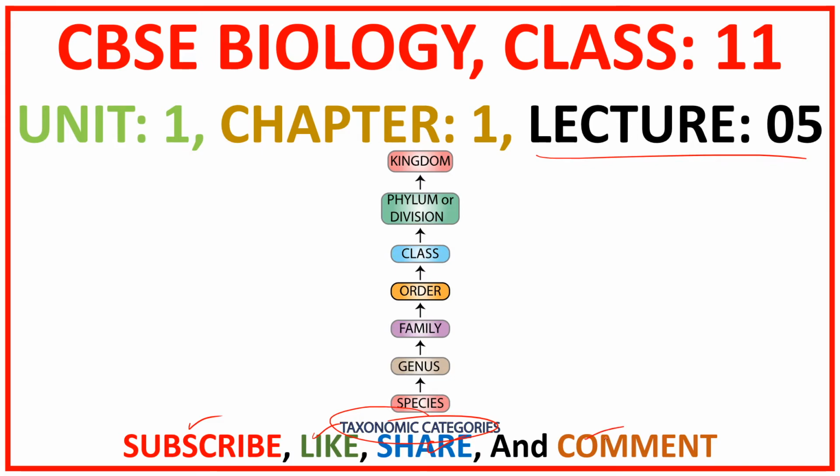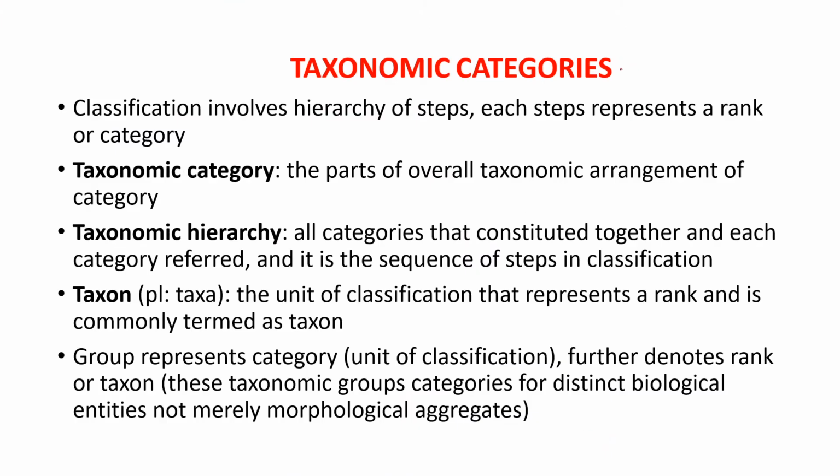Now let us start our discussion. Taxonomic categories. So what is meant by taxonomic category? It means the organisms or individuals are categorized according to their similarities and dissimilarities of morphological studies and so on. This is known as classification. Classification of these organisms involves a hierarchy of steps. Each step represents a rank or a category.